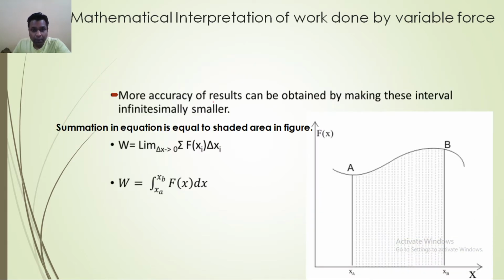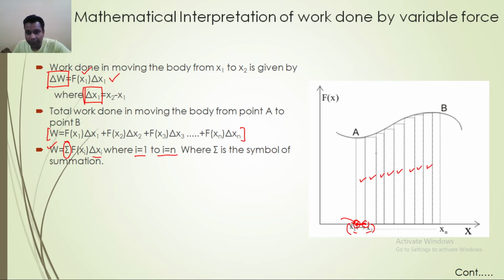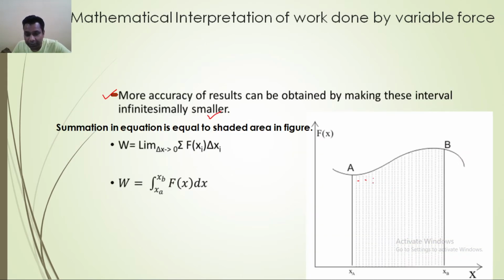Now as I told you, more accuracy in the results can be obtained by making these intervals infinitesimally smaller. If you want a more accurate result, then you need to divide this division into infinitesimally small parts. As you can compare from this division and this division, these divisions are much smaller compared to the previous one.